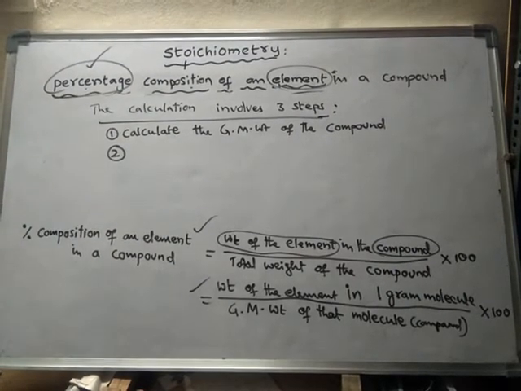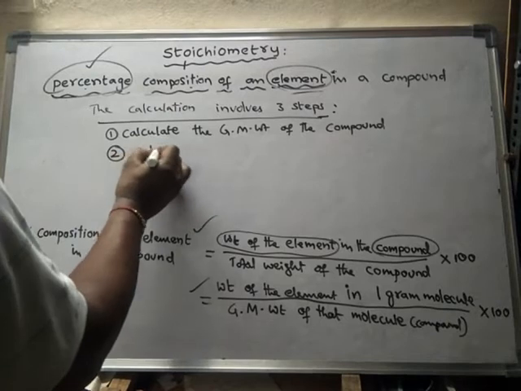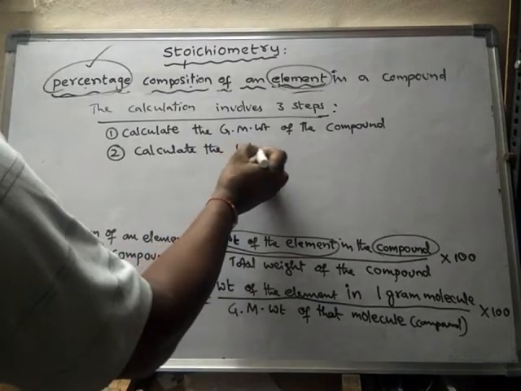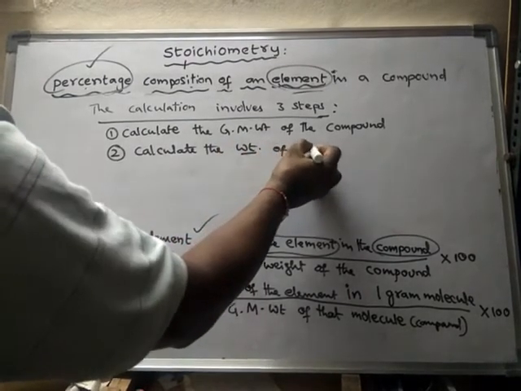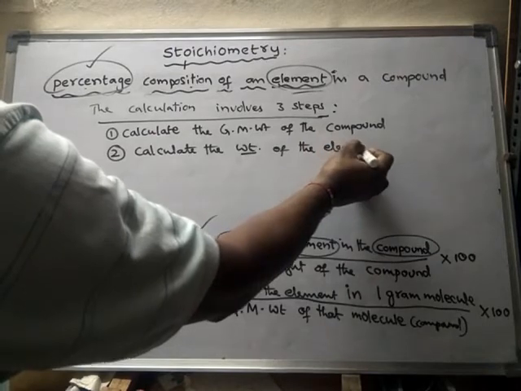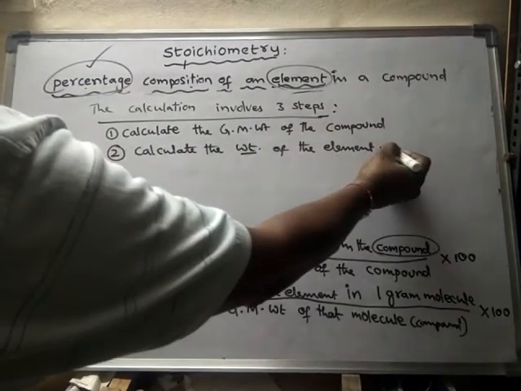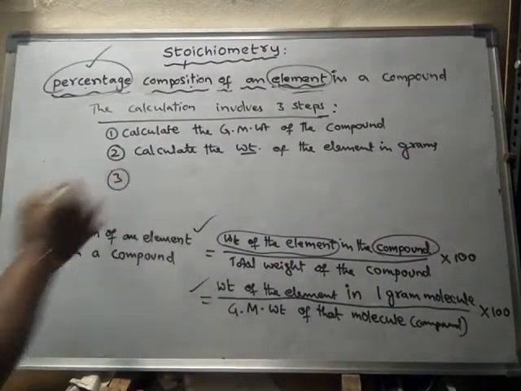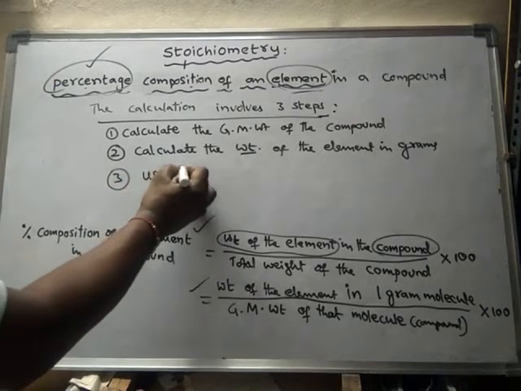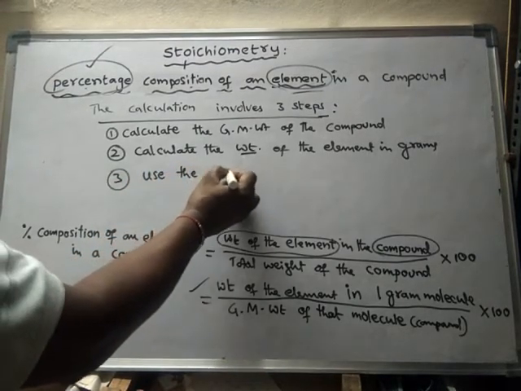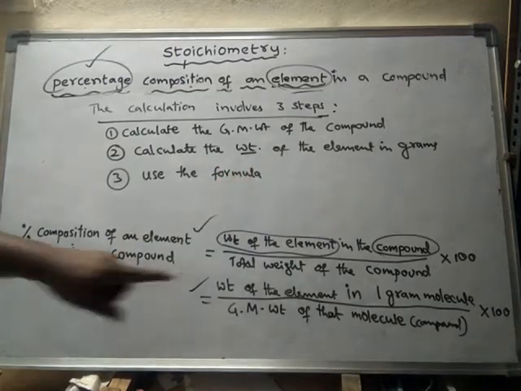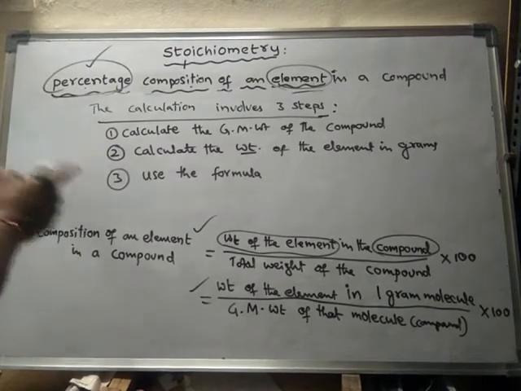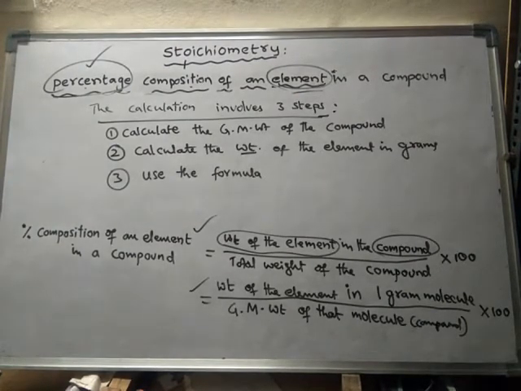Second step is to calculate the weight of the element in grams. And the third step is to use the formula. Which formula we have to use? Either this or this. So three steps are involved.